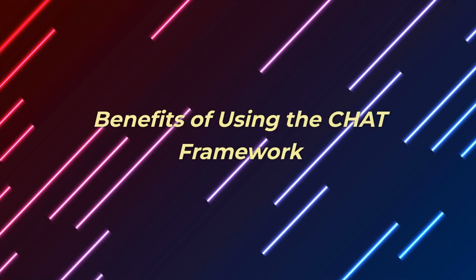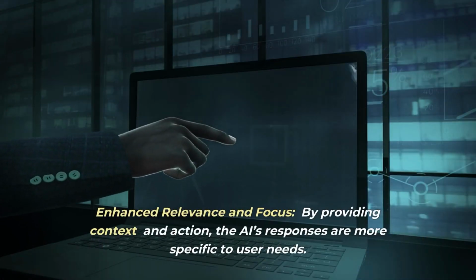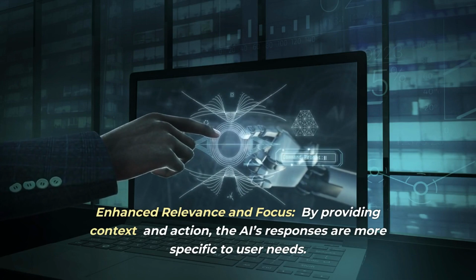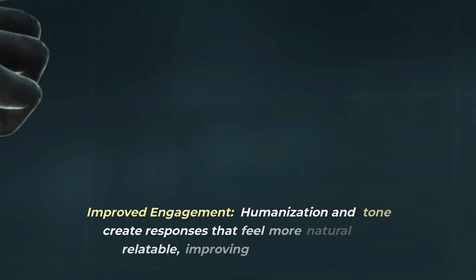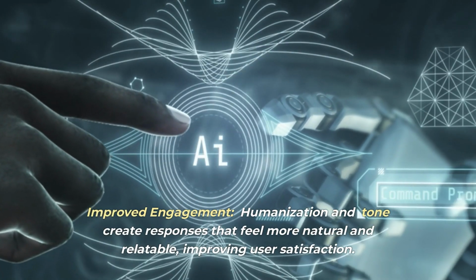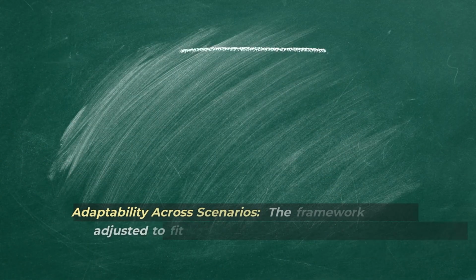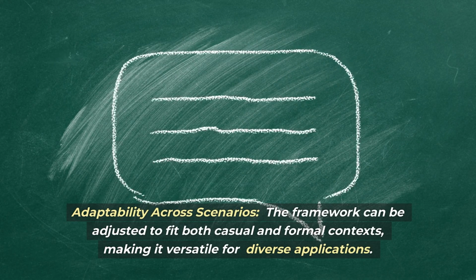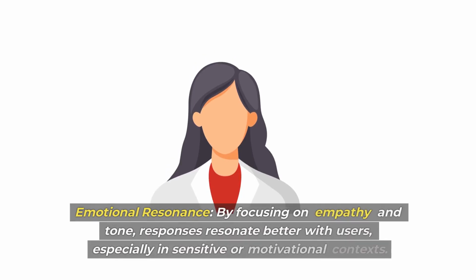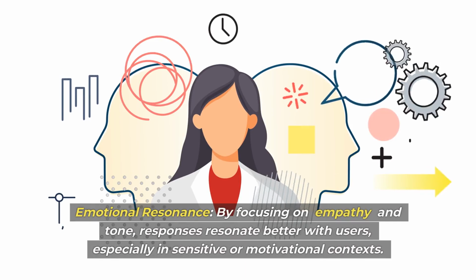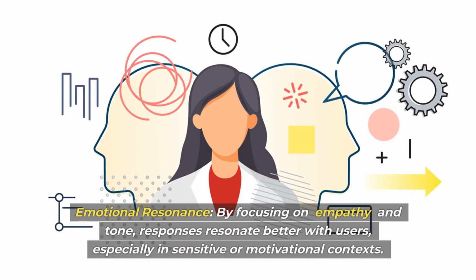Benefits of using the CHAT framework. Enhanced relevance and focus: by providing context and action, the AI's responses are more specific to user needs. Improved engagement: humanization and tone create responses that feel more natural and relatable, improving user satisfaction. Adaptability across scenarios: the framework can be adjusted to fit both casual and formal contexts, making it versatile for diverse applications. Emotional resonance: by focusing on empathy and tone, responses resonate better with users, especially in sensitive or motivational contexts.